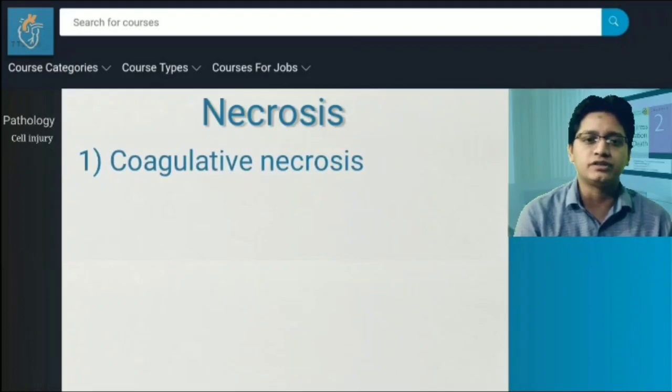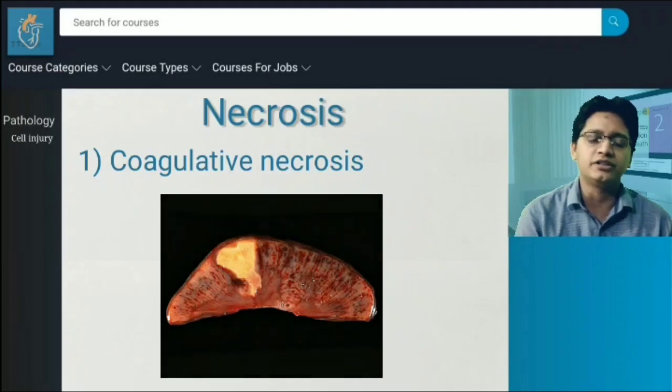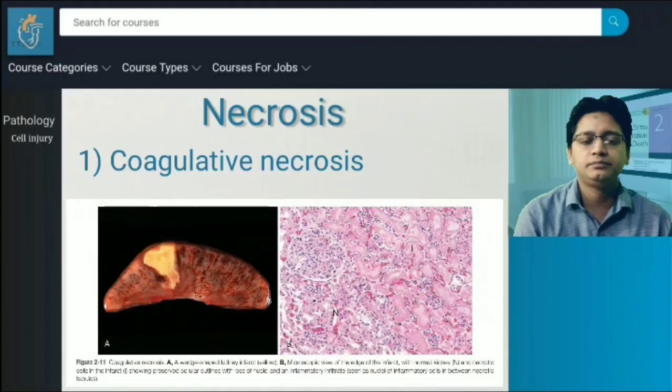First of all, the coagulative necrosis. Coagulative necrosis results from denaturation of structural and enzymatic protein due to increasing intracellular acidosis of the coagulated cell. As protein denaturation occurs here, that means the protein has lost its natural characters. There is no chance of further proteolysis, so the normal cellular shape, outline and architecture is preserved, but the nuclear changes occur as usual of injurious stimuli. Examples of this kind of injury include the ischemic necrosis of the heart, kidney, liver, adrenal gland and solid organs.